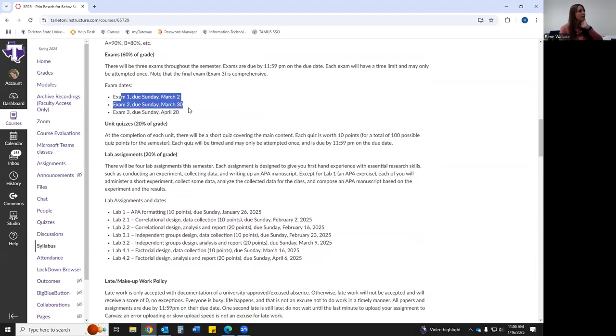Here are your due dates for your exams. They're all on Canvas, but they're in Lockdown Browser. So make sure that you only have that tab open and you're ready to take the exam. That is a problem if you get the ebook. So maybe have a different device that you're reading the ebook on, because you won't be able to toggle back and forth during the exam with the ebook because it's a Lockdown Browser.